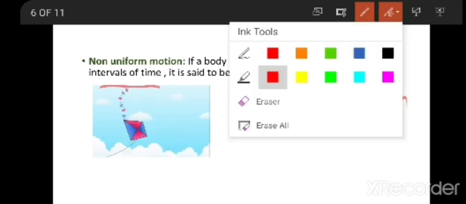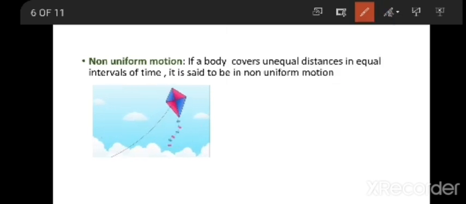For example, a boy cycling in a crowded place. A boy, when he is cycling in a very crowded place, do you think the boy is going to cover equal distance in equal interval of time? No, he can't cover equal distance.